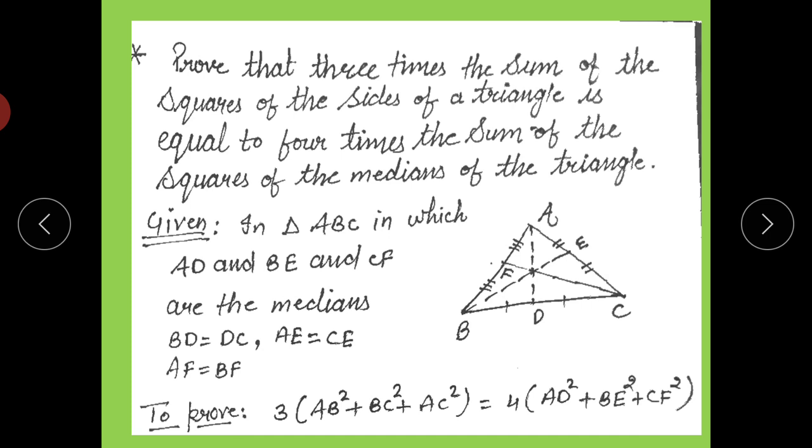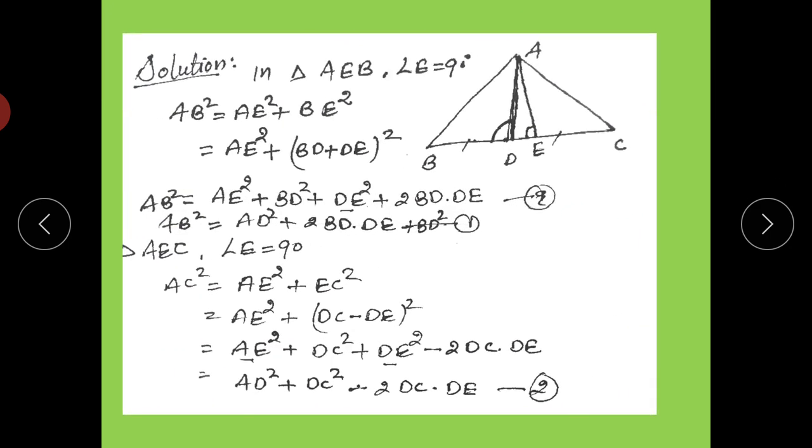But in this type of question, where squares are given, we have to use the Pythagoras theorem, and you have to think that the Pythagoras theorem is applicable on a right angle triangle. But there is no right angle triangle. It means you have to make a construction. And what construction do we have to do? So let's do it. We are drawing a perpendicular from vertex A to BC.